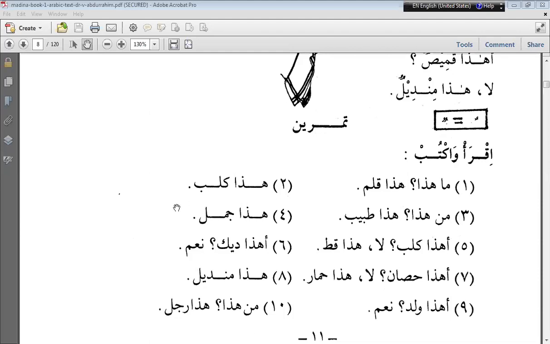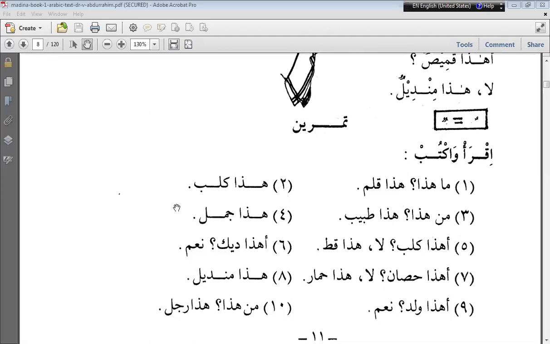Next, Akmal, who answered this? I think Muhammad Khalid answered the first one, and the second one, Akmal. Read the second one. The second one is on the left hand side. Okay. هذا قلم.